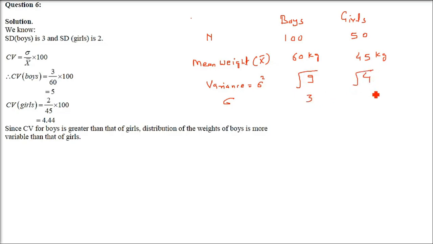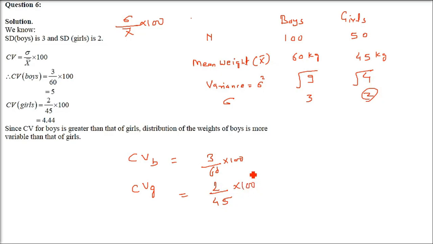Sigma is the square root of variance. So the square root of 9 is 3 and the square root of 4 is 2. The coefficient of variation for boys and for girls uses the formula sigma by x bar, that is standard deviation by mean, into 100. So 3 divided by 60 into 100, and 2 divided by 45 into 100.